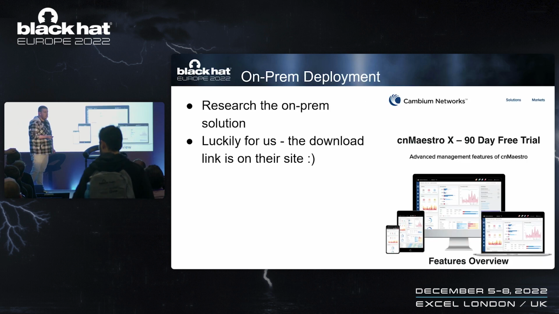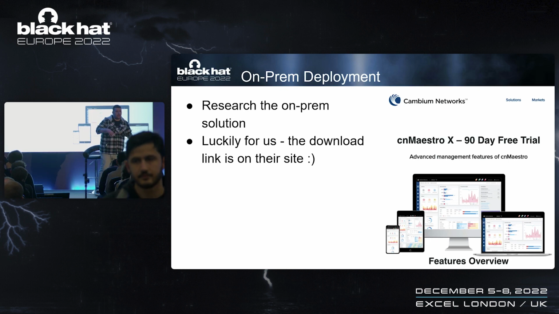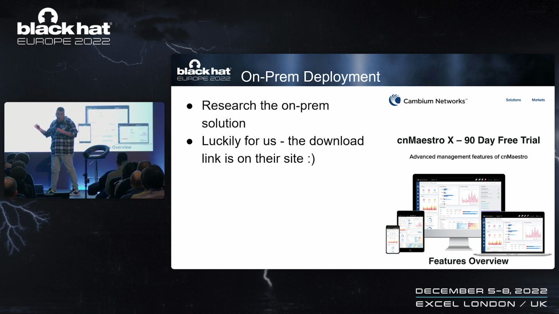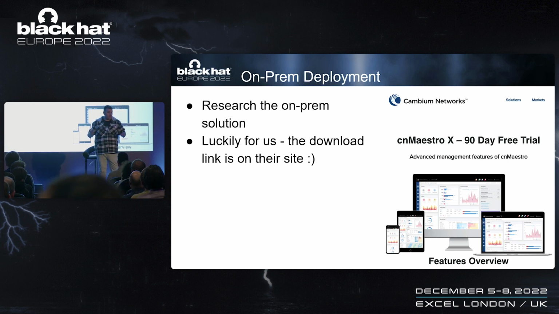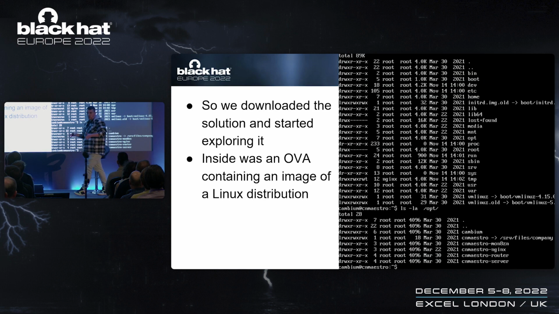Now, this gave us two options. We could either black box the cloud, meaning we could try and find vulnerabilities on the cloud platform itself, or, and in my opinion the better option, research the on-prem solution, because we noticed that it actually looks the same, and it might have a similar code base. And once again, we were lucky, and we were able to just download this solution from their website. And when we downloaded it, we noticed that it is an OVA, and we can just plug it into our favorite virtual machine software, be it VMware, VirtualBox, whatever, and then we have access to CNMaestro.